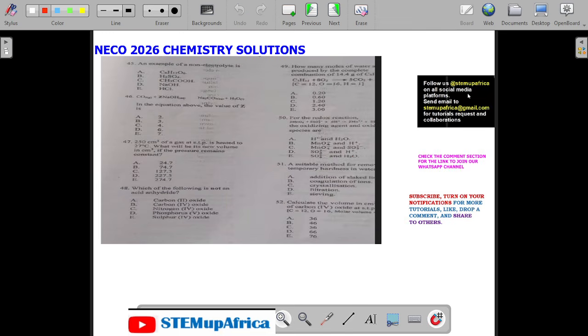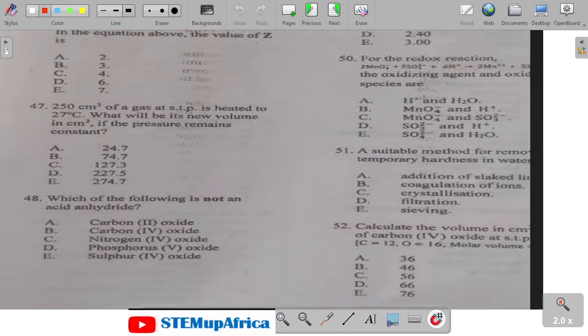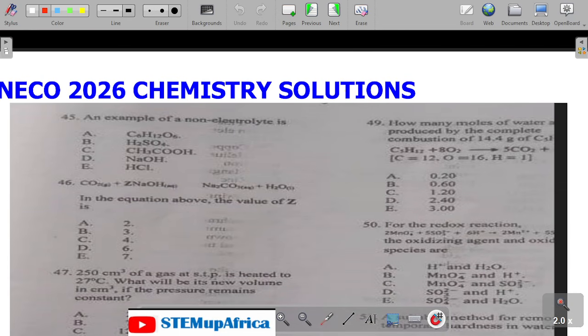Let's go to 45. Which is an example of a non-electrolyte? The non-electrolyte is glucose. H2SO4 is a strong electrolyte. Ethanoic acid is a weak electrolyte. Sodium hydroxide is strong, and the other is strong. Here there should be an arrowhead.